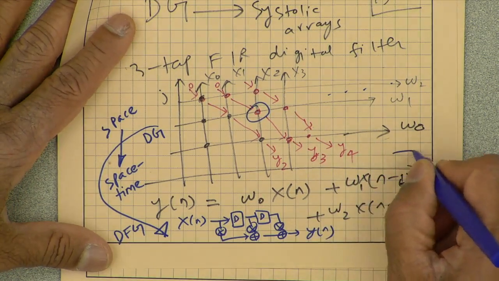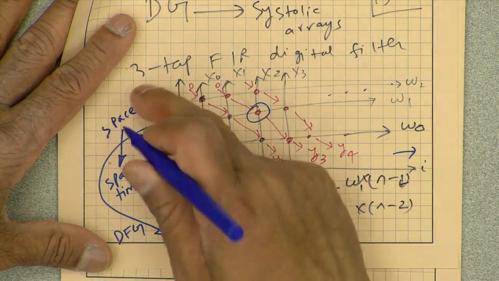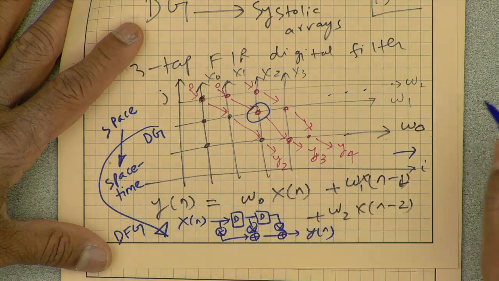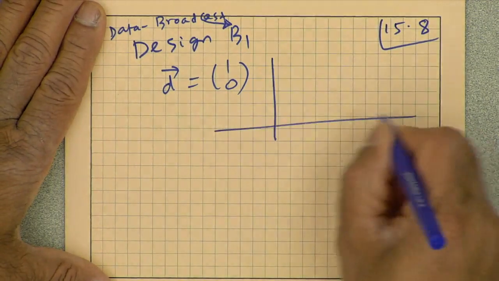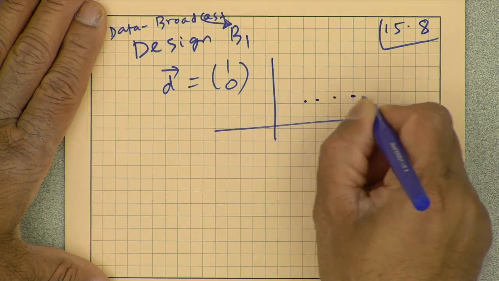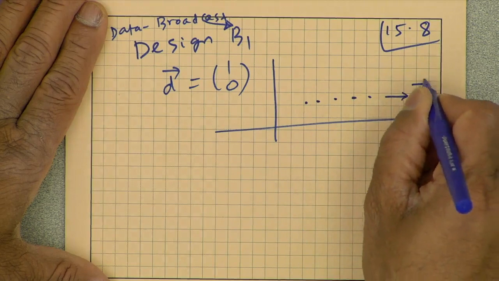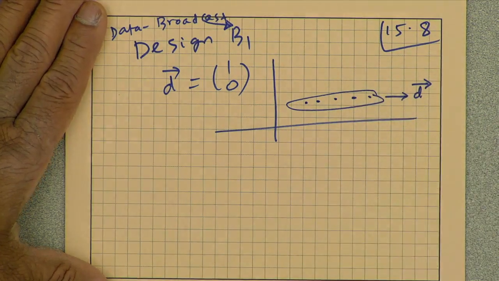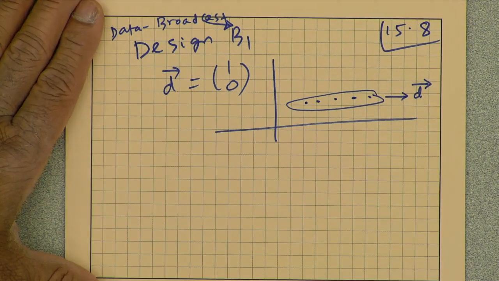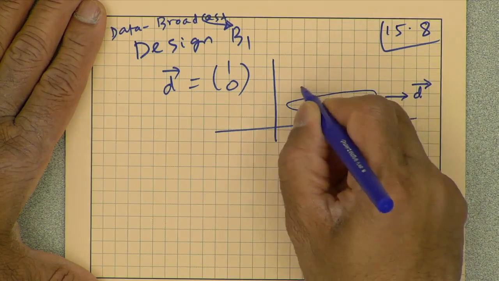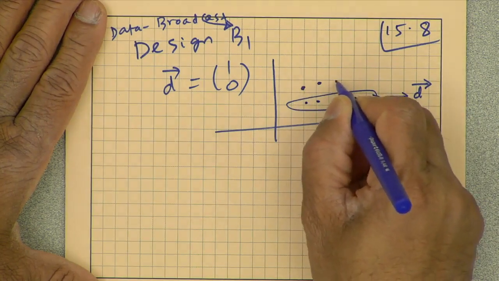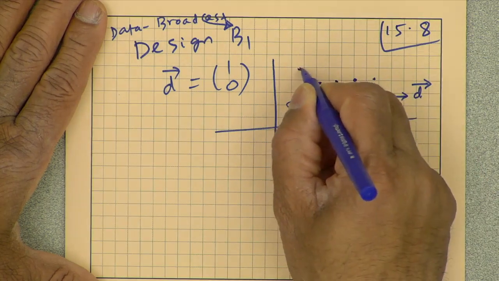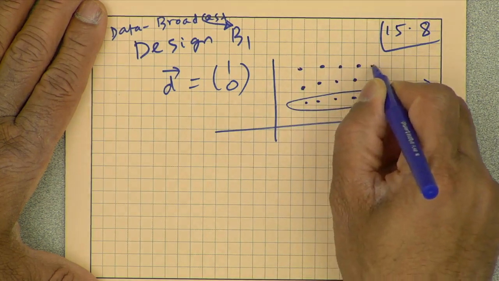1, 0 is this way. This is 1, 0. 1 in I direction, 0 in J direction. And that means D in the projection. This is vector D, and that means all these are executed by one PE. So if you recall, there were 3 rows of computations.